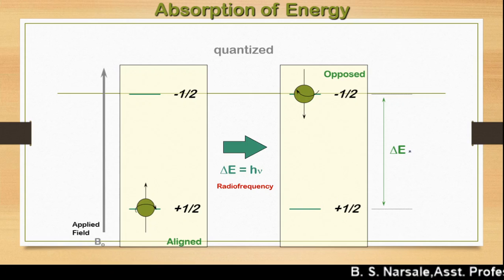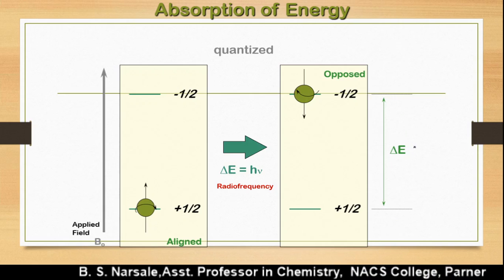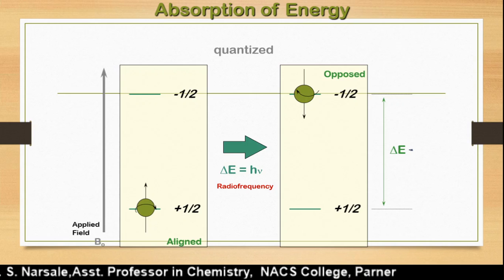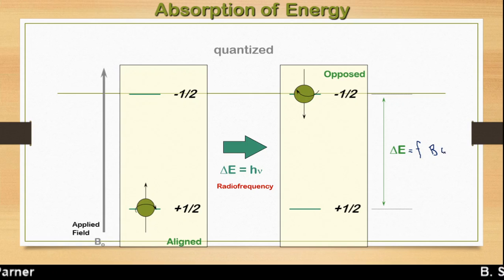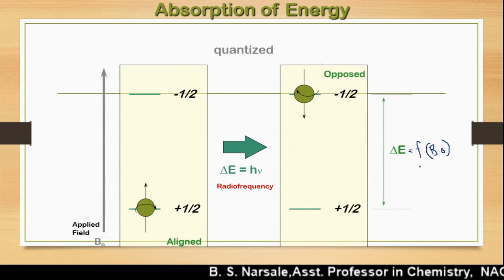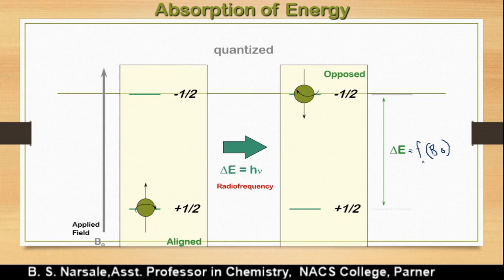So the energy difference is a function of the applied magnetic field, B0. When we apply more magnetic field, the energy difference is more. When you apply a lower magnetic field, the energy difference will be less.